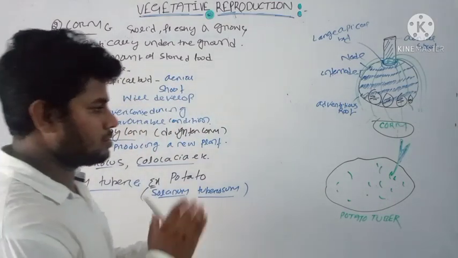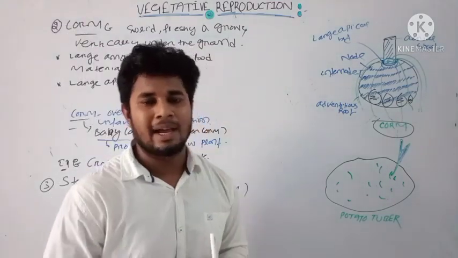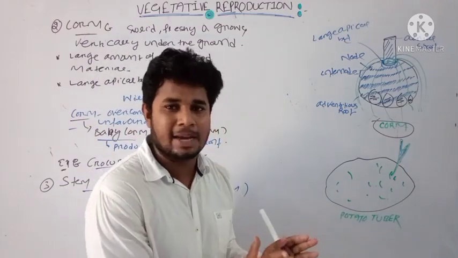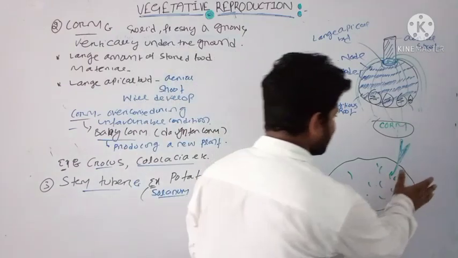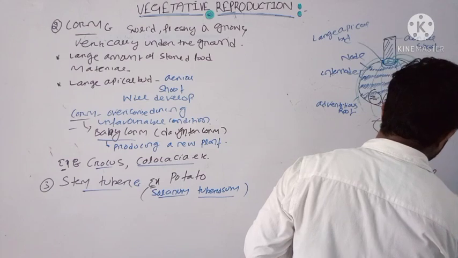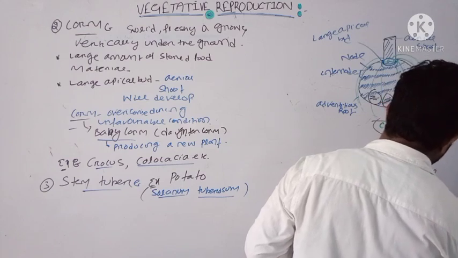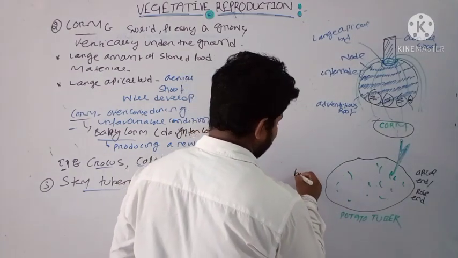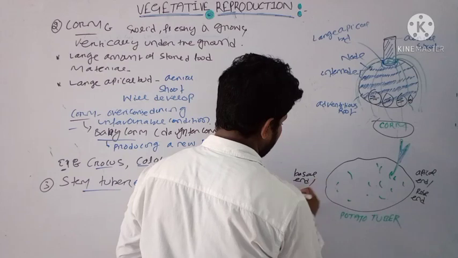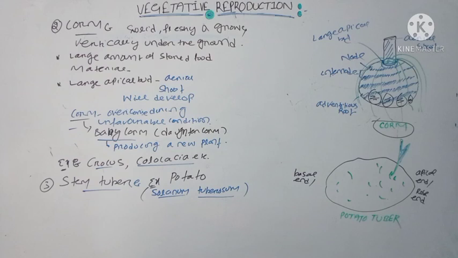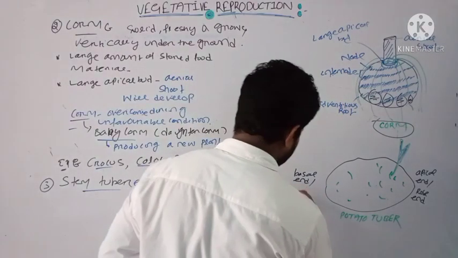All of you have seen the potato structure, and basically this is the structure of a potato, and it has two ends. One is your apical end. This portion we call your apical end or rose end. Okay, and this is the structure of your basal end, that is called your heel end.